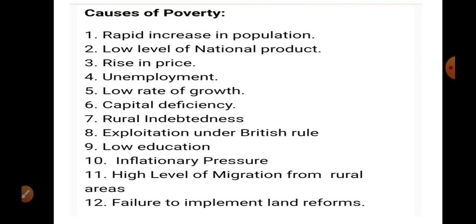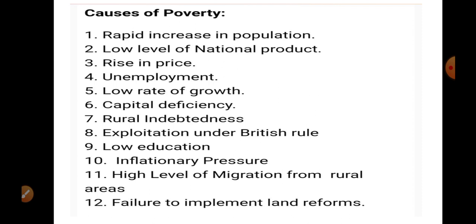Our population is day by day increasing, and in that proportion we are not able to increase the industrialization, we are not able to increase all the three sectors. Rise in price: because population is increasing, demand for all goods and services is increasing, but we are not able to produce all goods and services according to demand. So the result is high price, that is known as inflation.